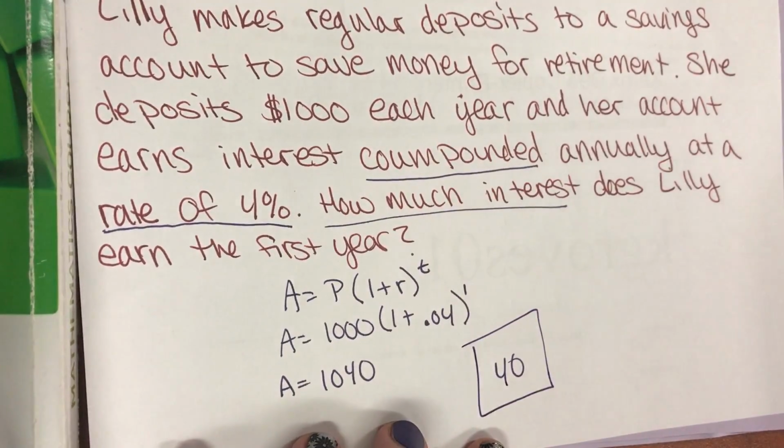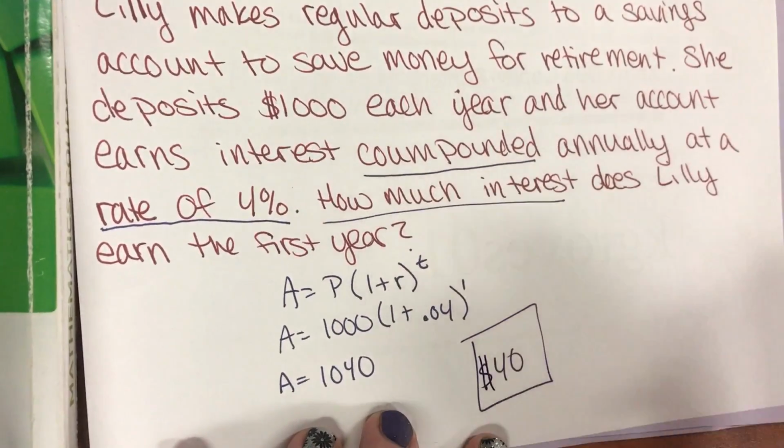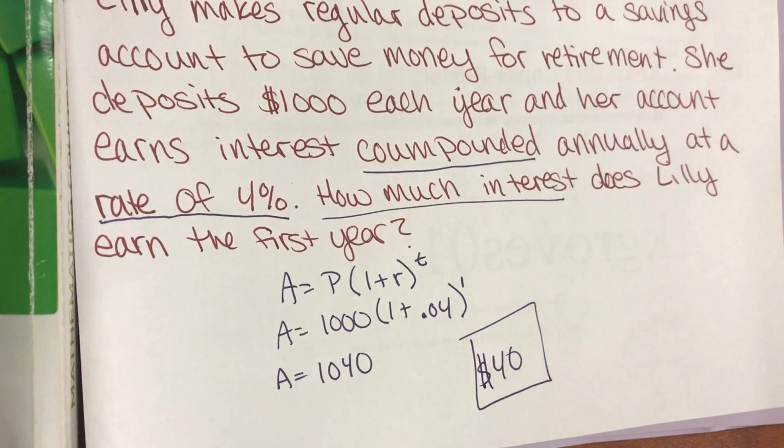Right. You have to be careful on compound interest because it's going to give you the amount in the account, and half the time they want to know the interest. And on a multiple choice question, they're going to put both answers.